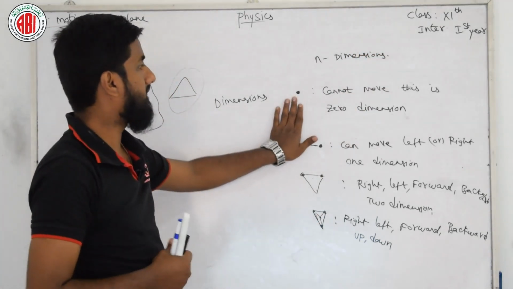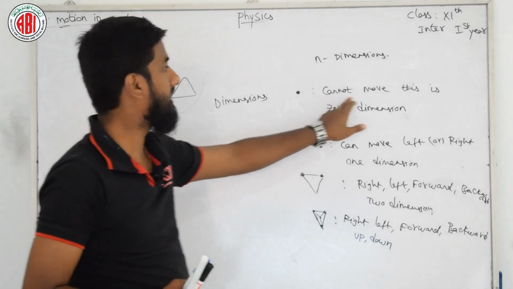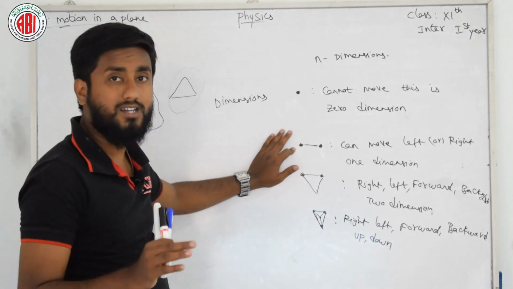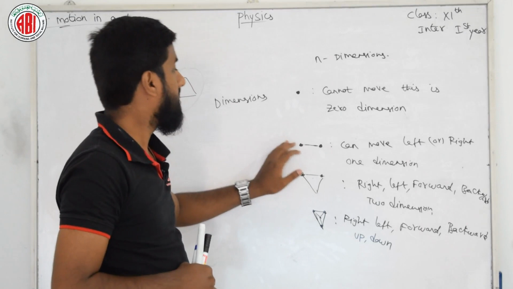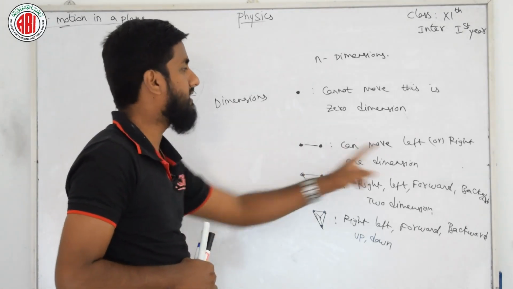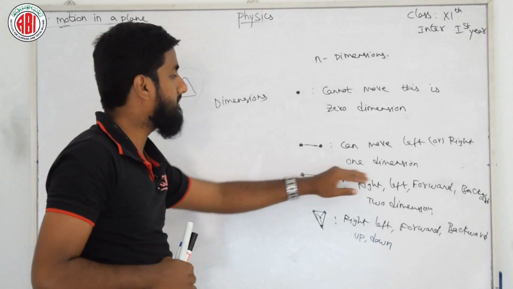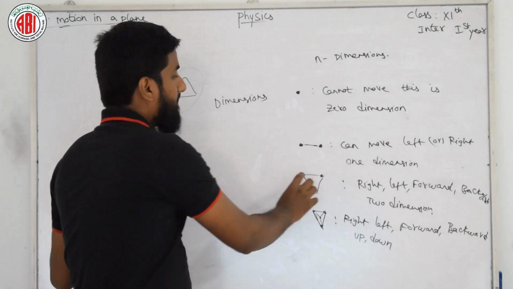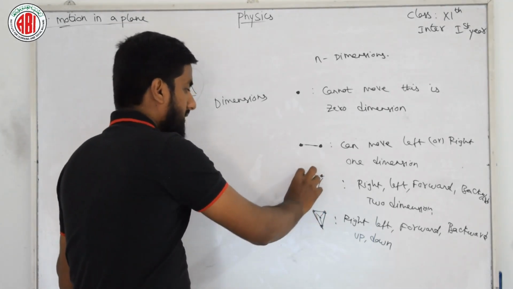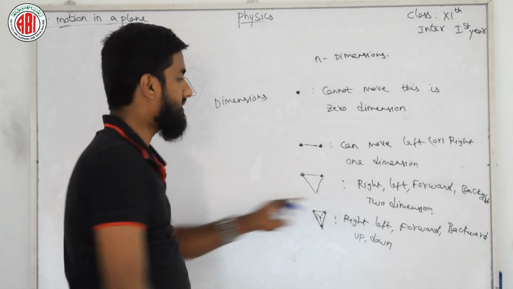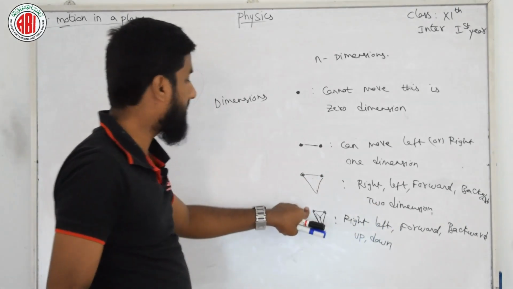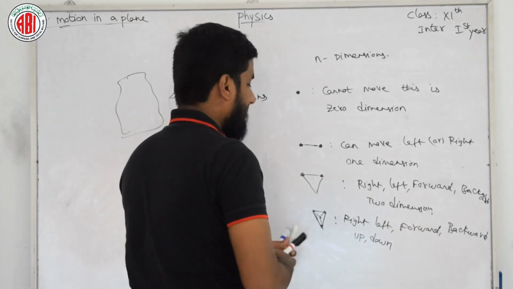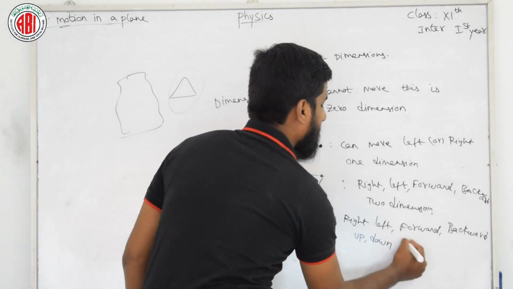If a dot is at a position at rest and it cannot move, this is nothing but 0 dimension. If this dot gets a similar dot and it can travel in 2 directions, say left or right, this is nothing but 1 dimension. And if the same dot gets 2 similar dots, it can go right, left, forward and backward. This is nothing but 2 dimension. If this gets 4 dots, right, left, forward, backward, up and down, then this is nothing but 3 dimension. Like that we have n number of dimensions with us.